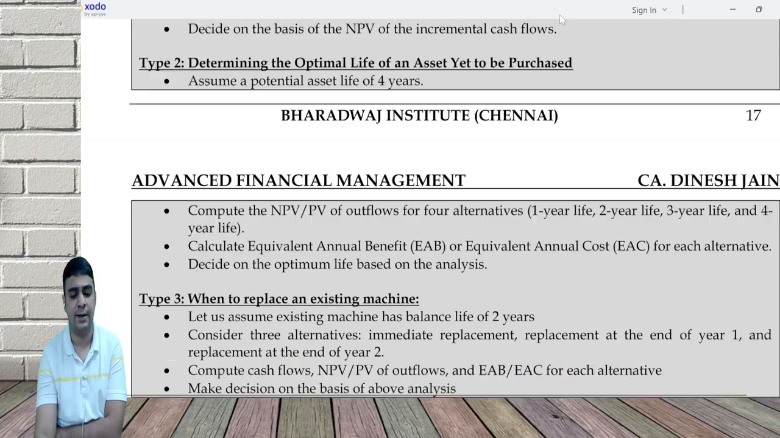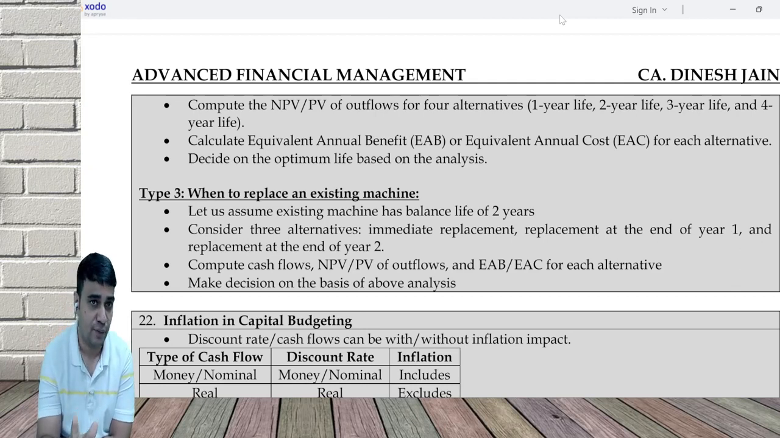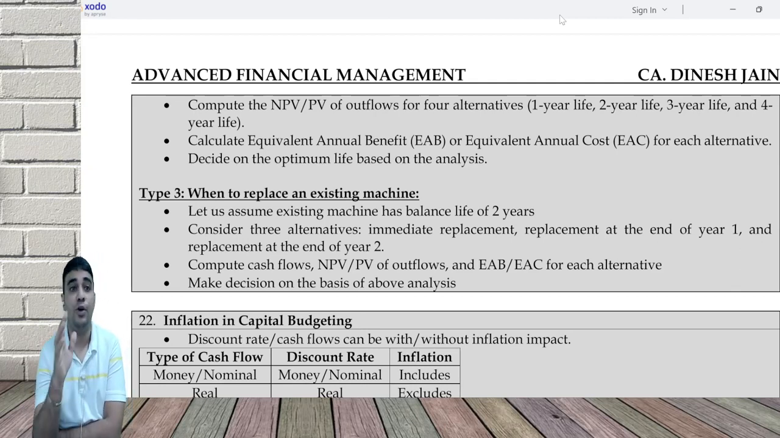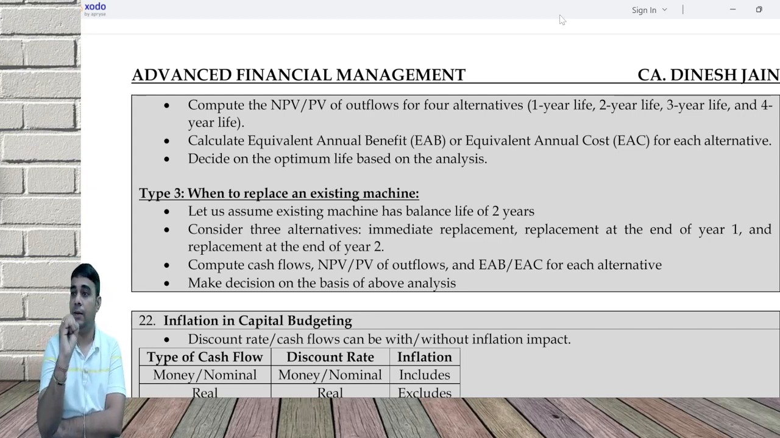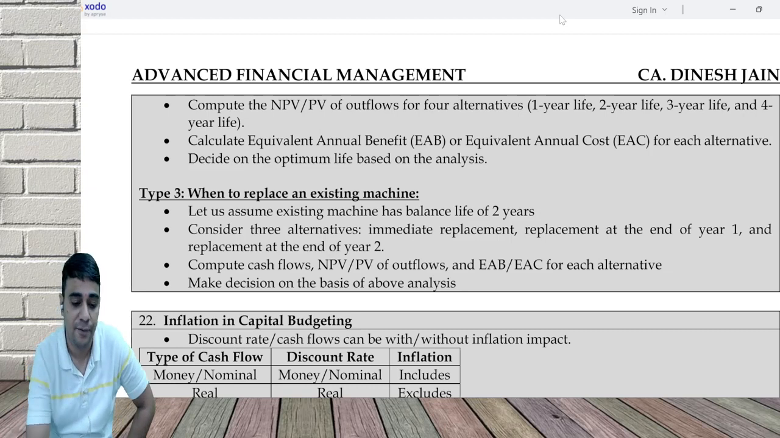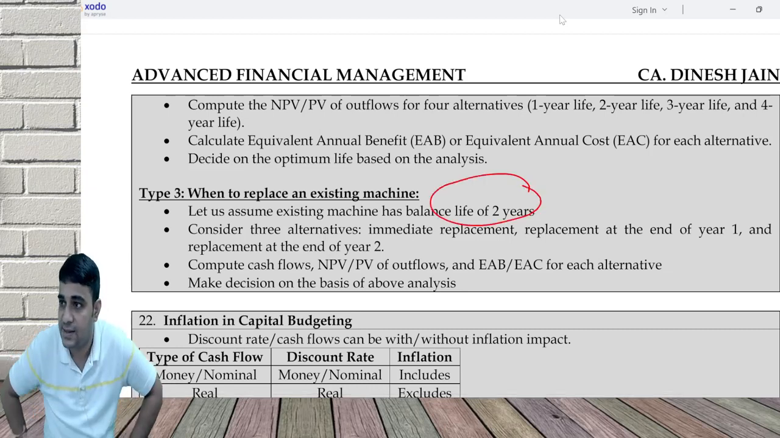Then what's the third category? You have already decided that you have to replace a machine. So approach one will not work, where I calculate NPV to decide whether to replace. Here I want to know when should I replace. So what I do, let's assume the balance life is 2 years.